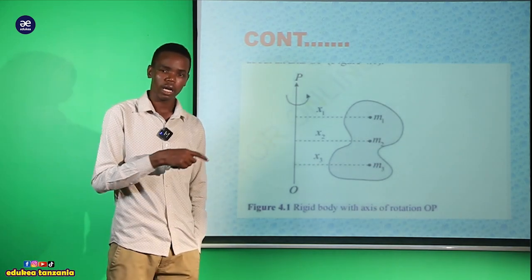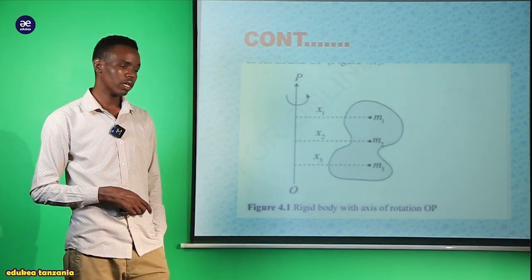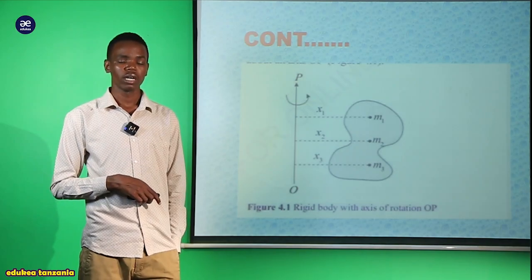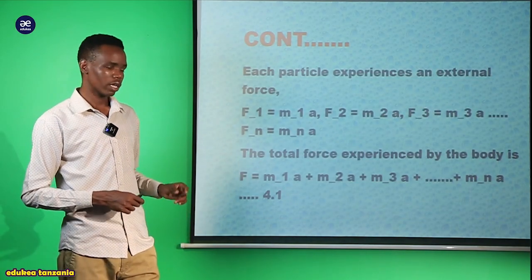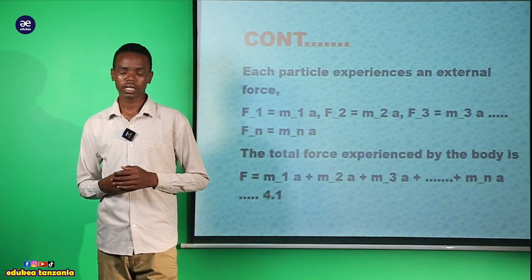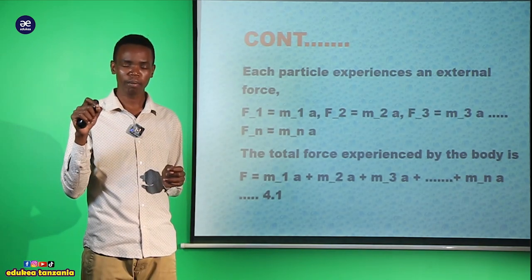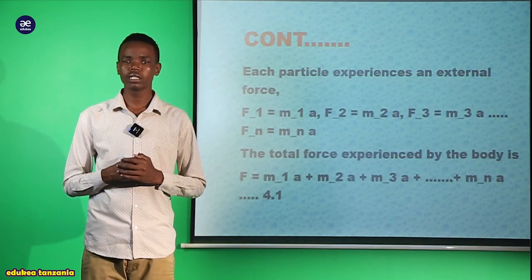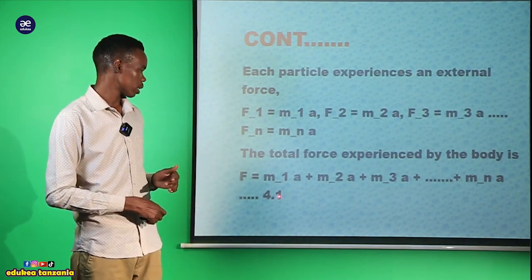Lakini kumbuka ile acceleration ina remain constant kwa wote. Lakini for body 3 itakuwa force 3 is equal to mass 3 times the acceleration. And also if we have so many masses, we can say that for any particle, force n is equal to mass n times the acceleration.